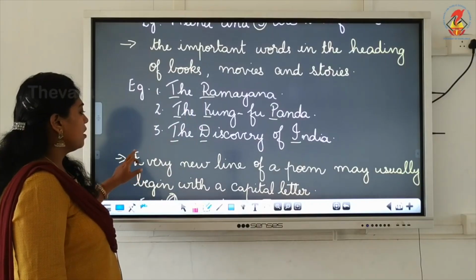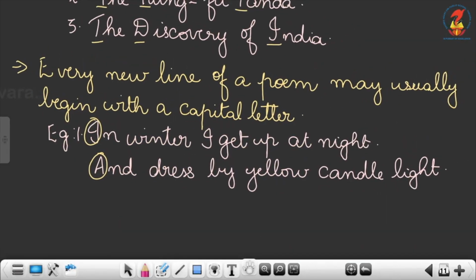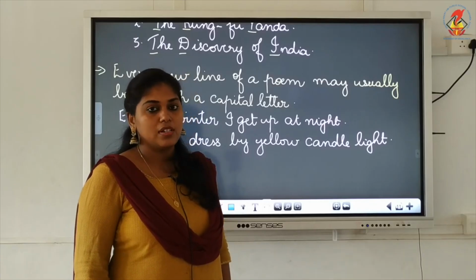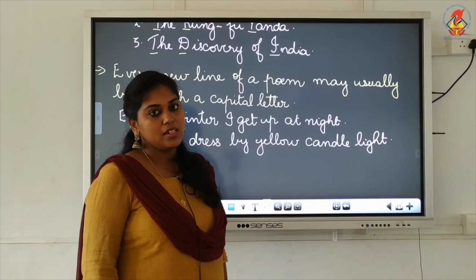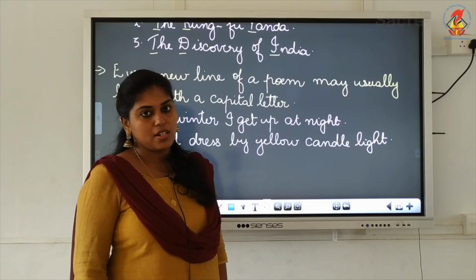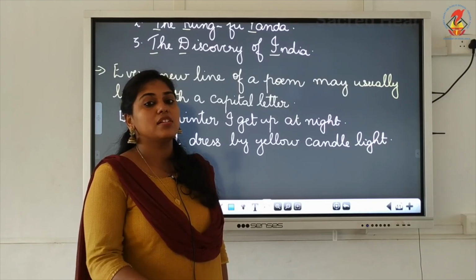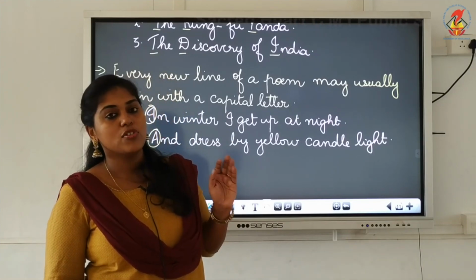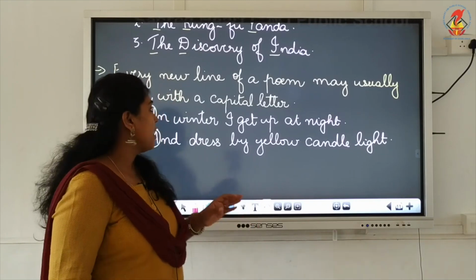Next one, every new line of a poem usually begins with a capital letter. When you write a poem, every new line most probably starts with a capital letter, unless it is a continuation of the line. Otherwise most of the lines start with a capital letter.